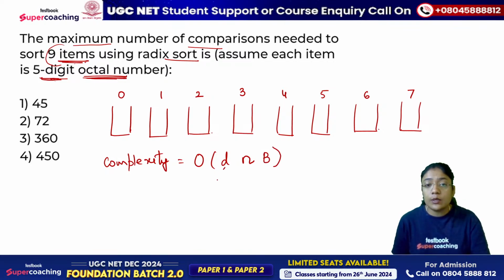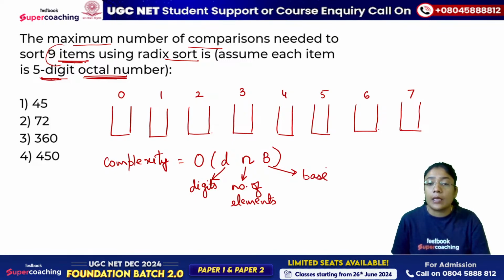So D represents the number of digits, N represents the number of elements, and B depends on the base. Based on the base, what did you take? Buckets.